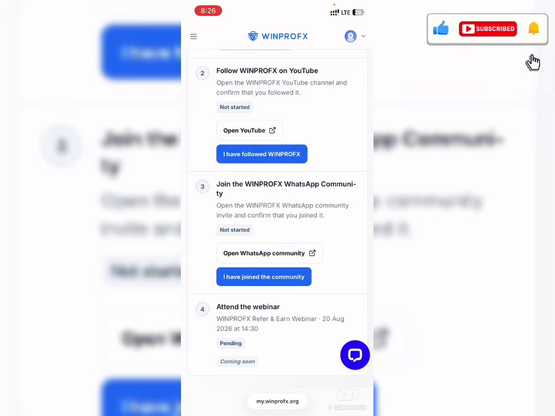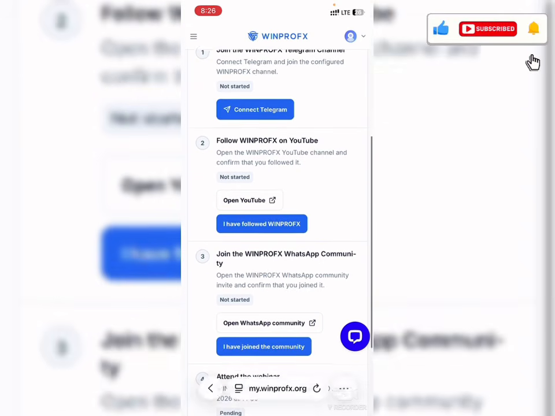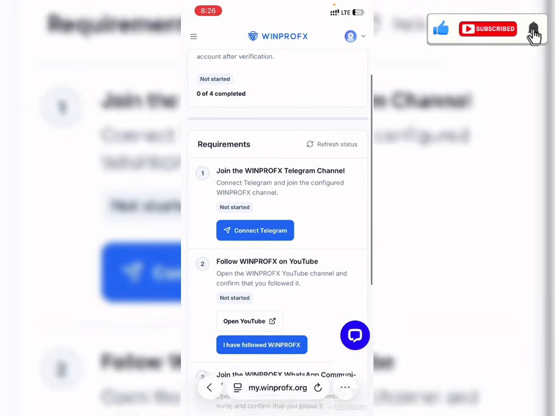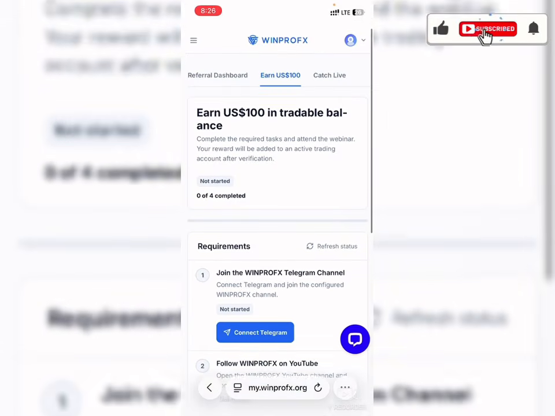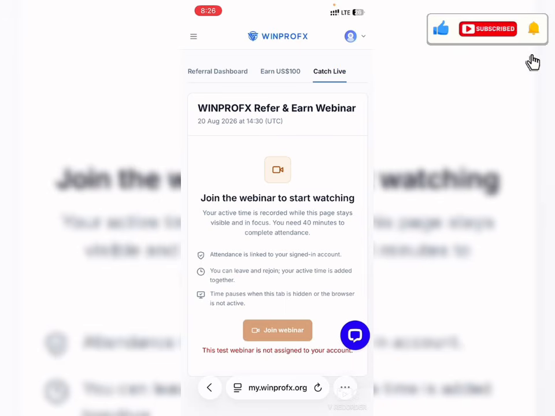And lastly, it says attend the webinar, which should be starting on 20th of August, and I see the time it will be starting, which is 14:30. So you just need to complete these 4 tasks, and you'll be credited with a $100 bonus to trade the live market. Now to make things interesting, you can click on this right here to catch the live immediately. The webinar is about to start on the specified date. You can just click on this catch live right here to join the webinar, which is the 4th task you are required to complete to get credited with the $100 deposit bonus.